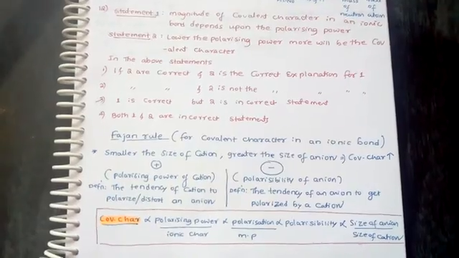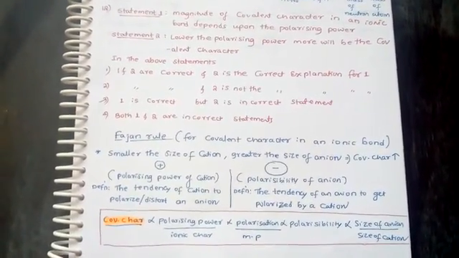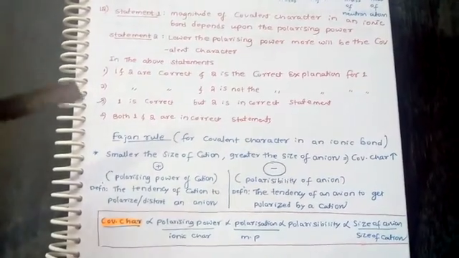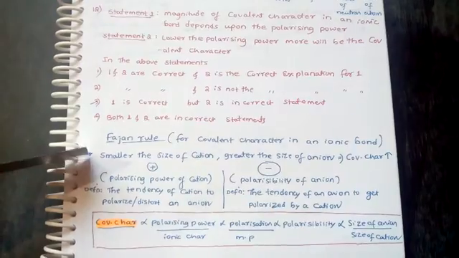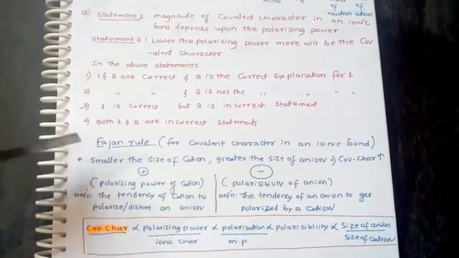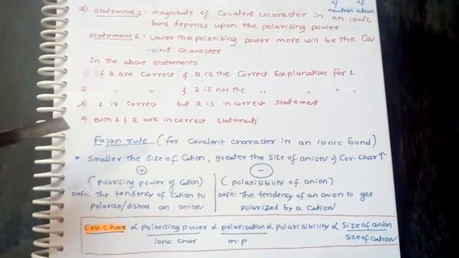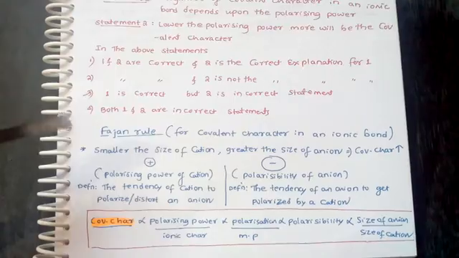There should be some covalent character in it, which is explained by Fajan's rule. First, it tells that if the size of the cation is smaller, or the size of the anion is greater, in both cases the covalent character will be more.